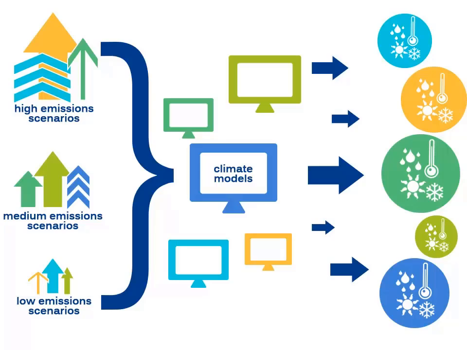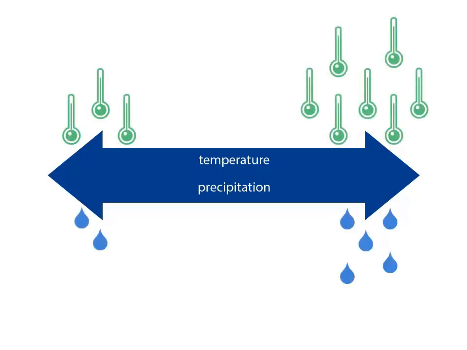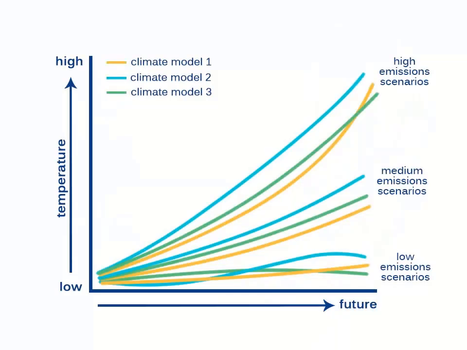Future emission scenarios combined with different climate models result in a range of temperature and precipitation outcomes, from warmer to much hotter and drier to wetter. In general, higher emission scenarios or pathways lead to projections of more severe changes, and lower emission scenarios or pathways lead to projections of less severe changes. The range of emission scenarios and outputs from climate models represents most of the uncertainty in future climate projections.